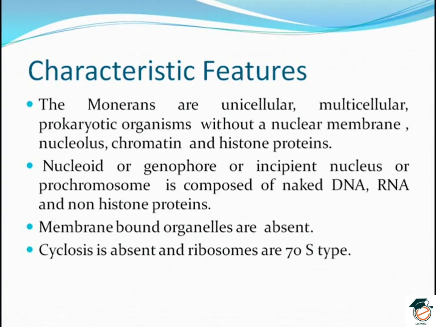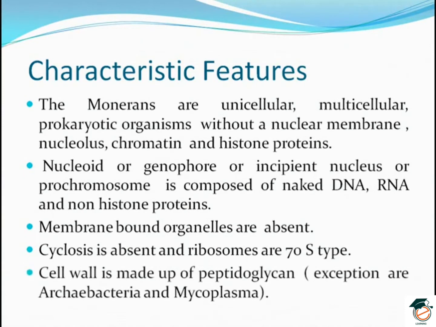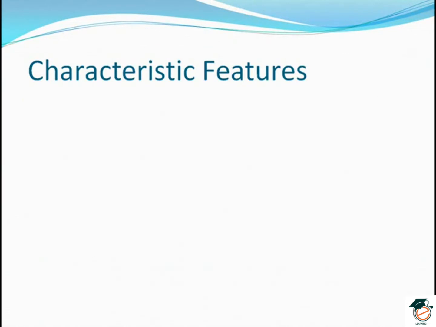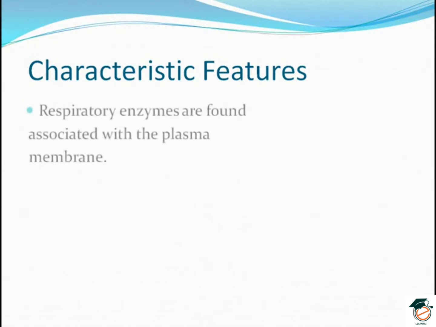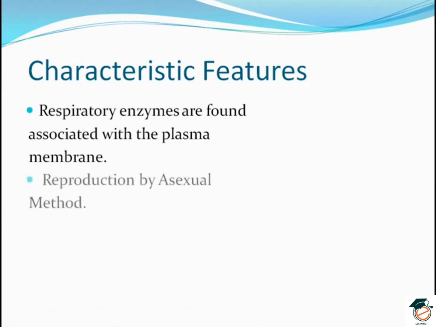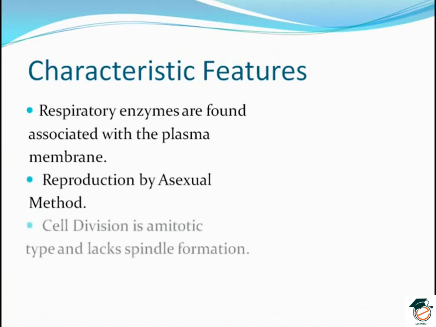What is cyclosis? It is the streaming movement of cytoplasm within a living cell without the deformation of the external cell membrane. The cell wall is made up of peptidoglycan with the exceptions of Archaebacteria and Mycoplasma. The respiratory enzymes are found associated with the plasma membrane. The reproduction is of asexual kind.